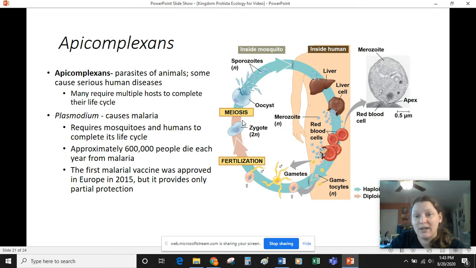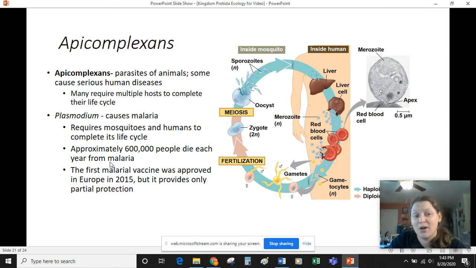Okay? An even more deadly blood-borne disease is Plasmodium. This is the one that causes malaria. It's one of the top killers in the world. I think it is the number one protist disease in the world. And these are older numbers, but it kills approximately 600,000 people each year.